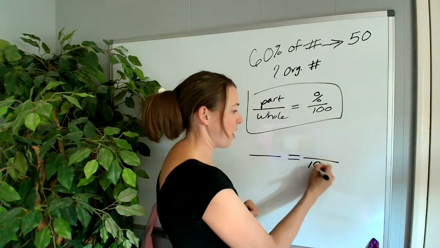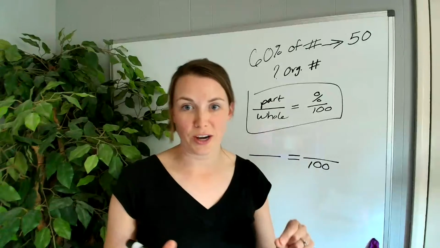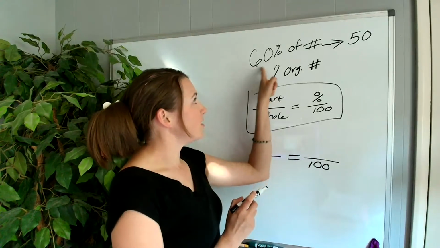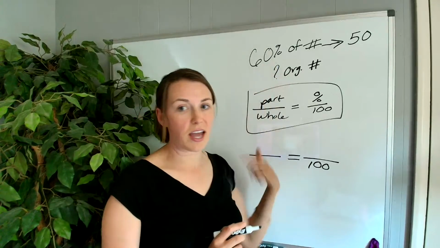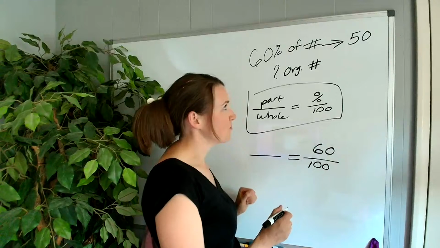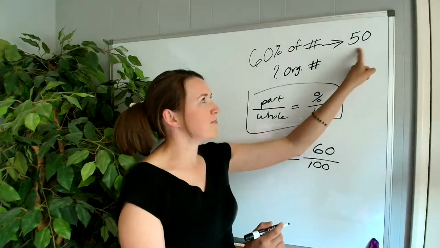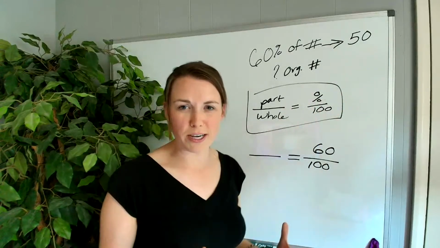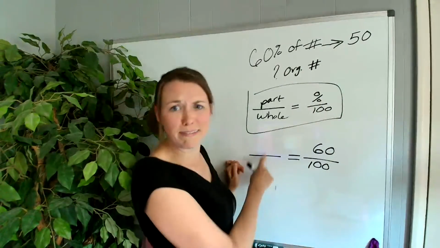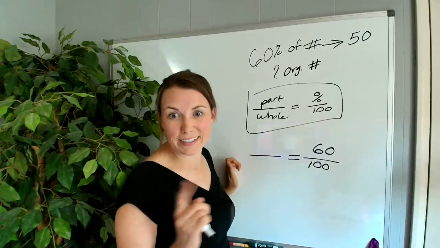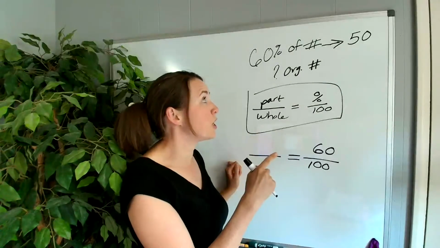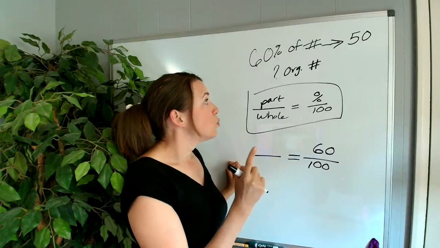Okay, so let's take a look using our equation. The number I always put down first is 100. Now, I have a percent. So that's my 60, right? The 60 has the percent attached. So I know that my 60 is going to be right here. And now I have this 50, right? I'm looking for one of these numbers, and the other one I don't know the answer to, and I need to figure it out. So if 60% of the number equals 50, what is the original number?